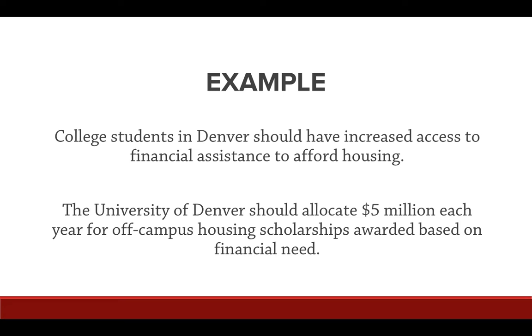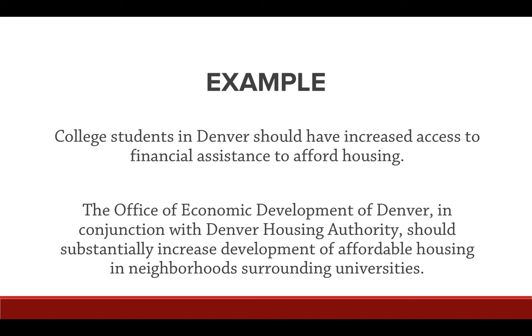Not only do I obviously identify a specific plan of action and what people should do, but I say the University of Denver should do this. Or perhaps the Office of Economic Development of Denver, in conjunction with Denver Housing Authority, should substantially increase development of affordable housing in neighborhoods surrounding universities. Now, a substantial increase is very vague, and perhaps we could quantify that somehow, but so long as we can identify a key stakeholder, someone who actually has the power to do this, that is the most important part.